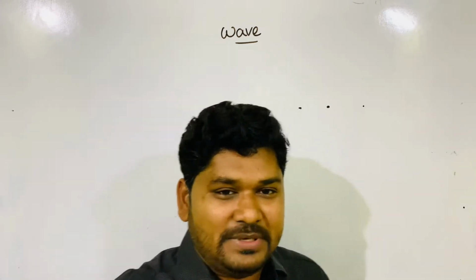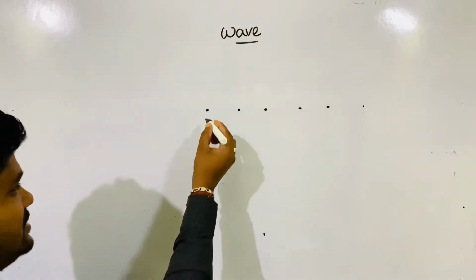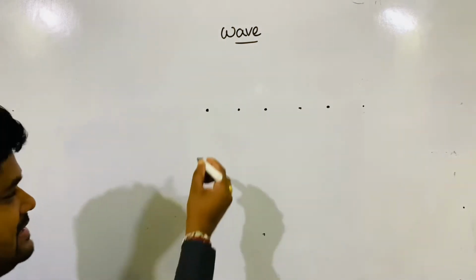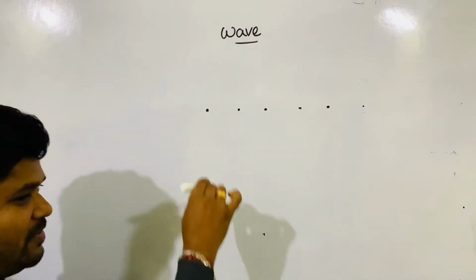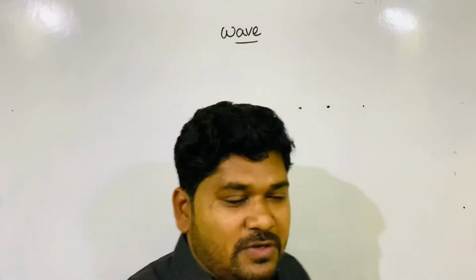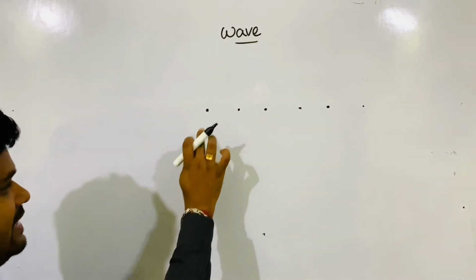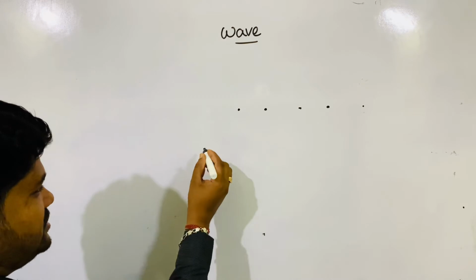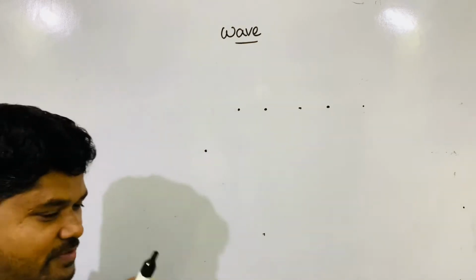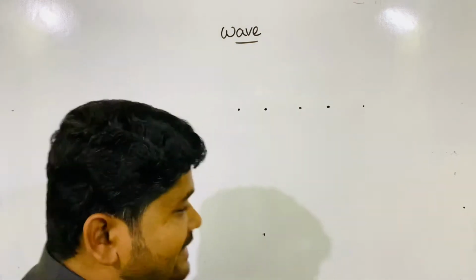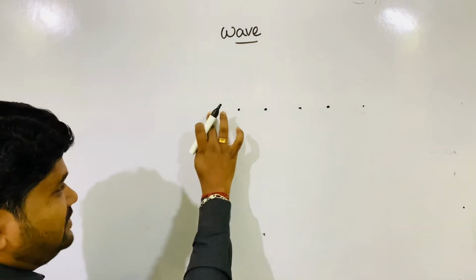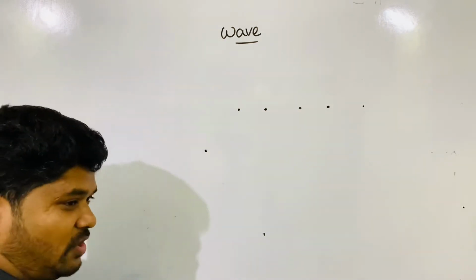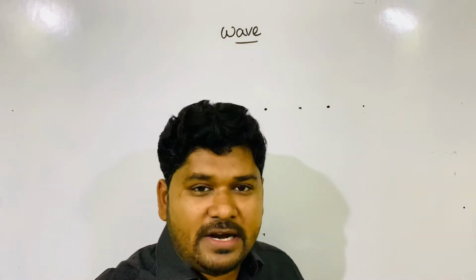Let's take an example. Suppose it disturbs one molecule. It hits this molecule and provides energy to this water molecule. Then it changes position and comes to this position. But this molecule is tied to the other molecules. All are attracting each other by intermolecular force.